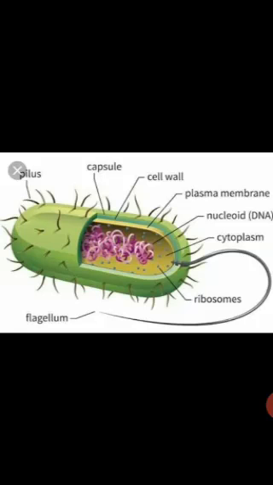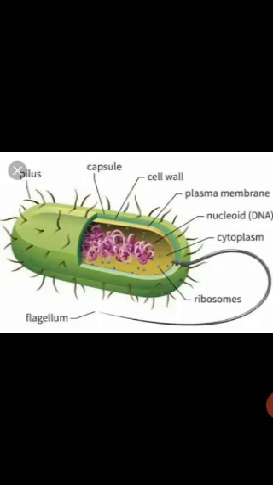The genetic material is scattered. In addition to that, in the cytoplasm, you will not see the cell organelles that you have studied in your 8th standard. Do you see mitochondria, endoplasmic reticulum or Golgi apparatus anywhere? No. It is only the ribosome that is present in the cytoplasm.